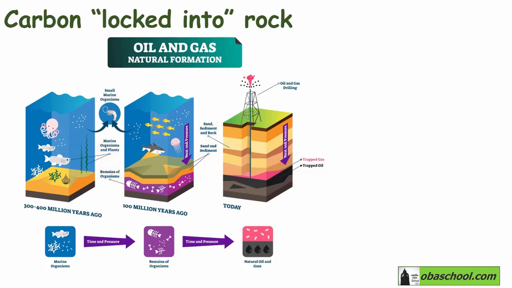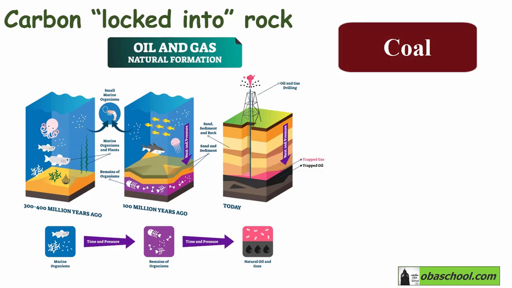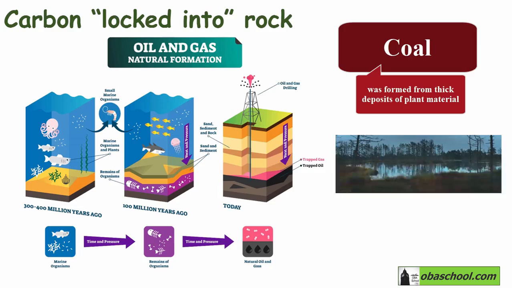Moreover, some of the remains of ancient living things, whether animals or plants, were crushed by large-scale movements of the Earth, and they were heated within the Earth's crust over very long periods of time. So they formed the fossil fuels coal, crude oil, and natural gas. Coal is classified as a sedimentary rock, and it was formed from thick deposits of plant material such as ancient trees. When the plants died in swamps, they were buried in the absence of oxygen and compressed over millions of years.